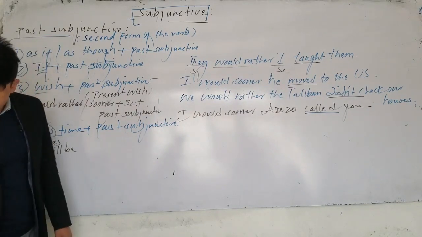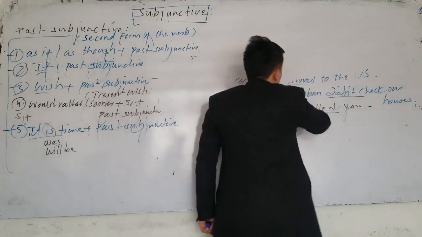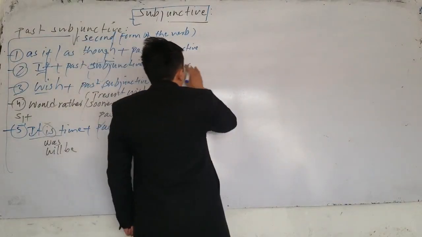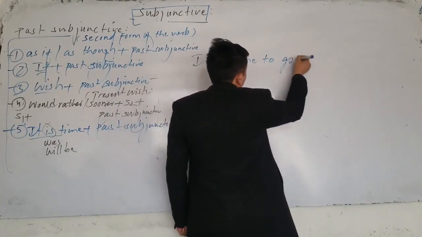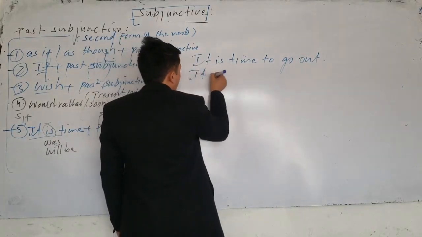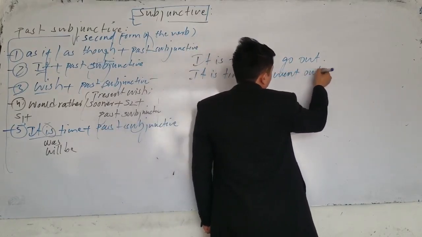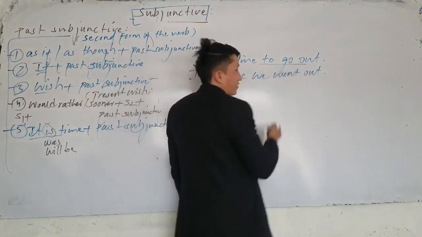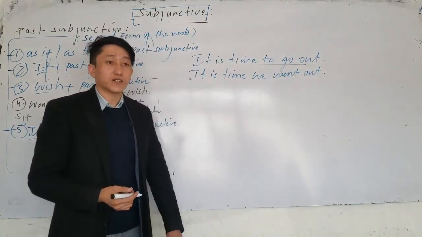Now, what is the difference? If I say it is time, we have two structures. It is time to go out. And it is time we went out. Now, if I say it is time to go out, it means it's exactly the time to go out. If you use full infinitive after this, it shows that it's the exact time.